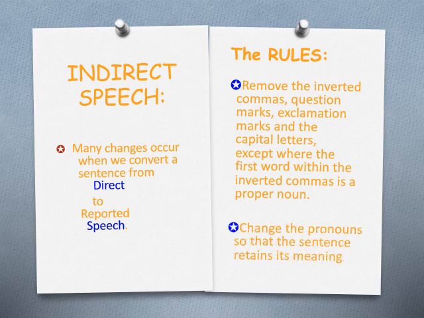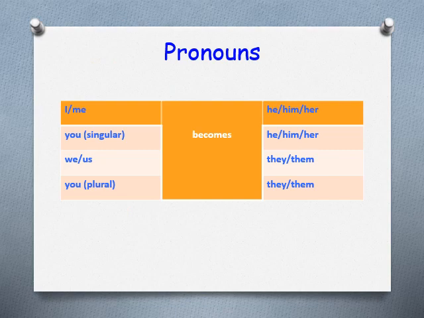Then we have to change the pronouns so that the sentence retains its meaning. So let's look at these. I, me becomes he, him, or her. You in the singular, you as one person in other words, can become he, him, or her. We or us is going to change to they or them. And if I use you in the plural, it's going to become they or them.